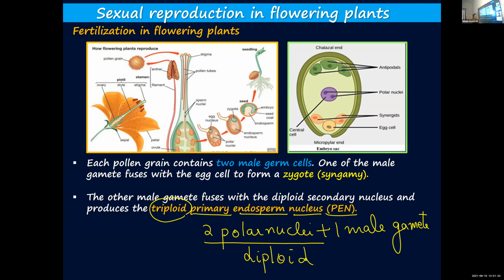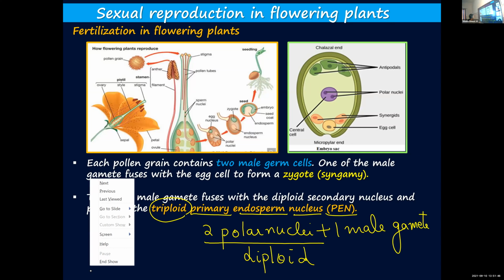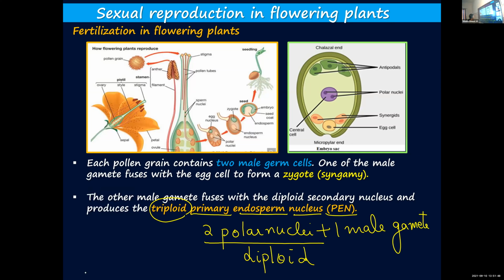So it will be triploid. The nuclei of the male gamete and the 2 polar nuclei are fusing, so diploid plus one more set. So you call it the triploid primary endosperm nucleus, or PEN.